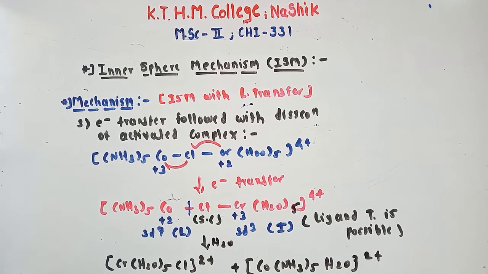This is the final mechanism. Okay student, so this mechanism we can follow in 3 steps.